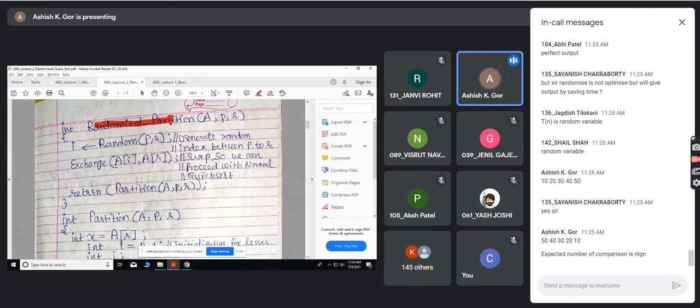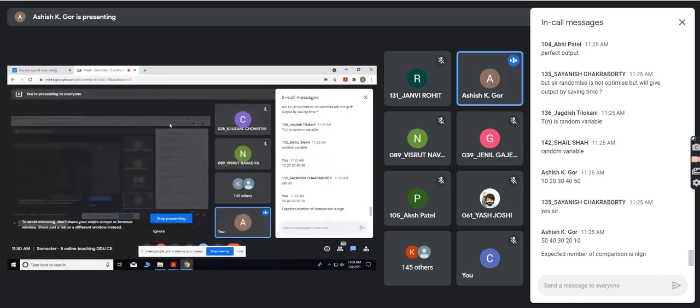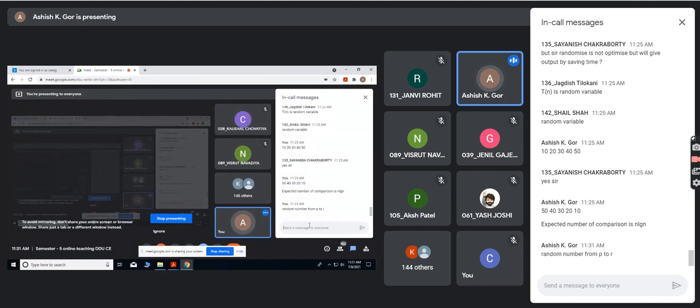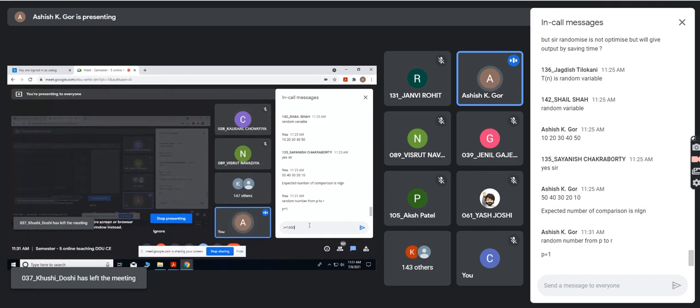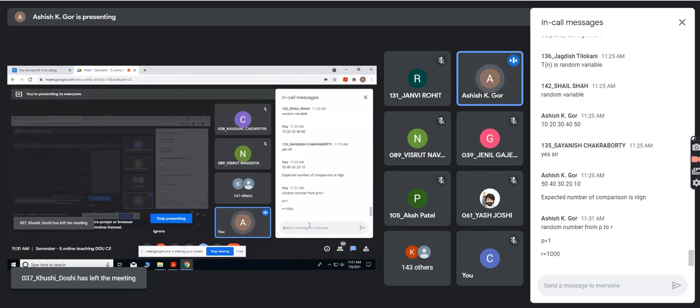In randomized partition, I go with the approach where generally we select the last element as a pivot. But what we will do is first take a random number from P to R. P is 1 and R is 1000. Please tell me any random number from P to R, that is 1 to 1000.